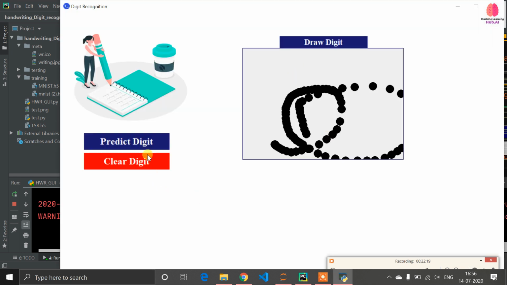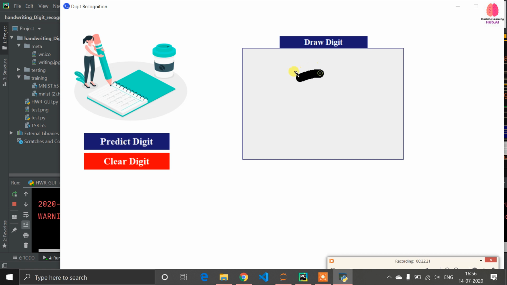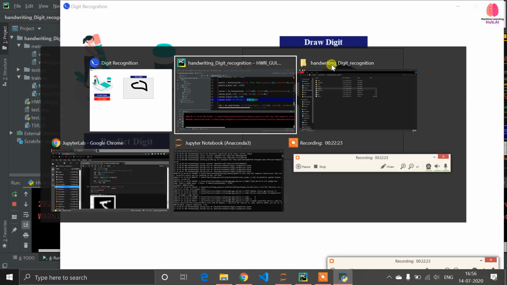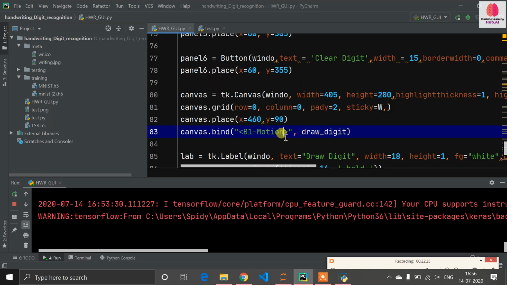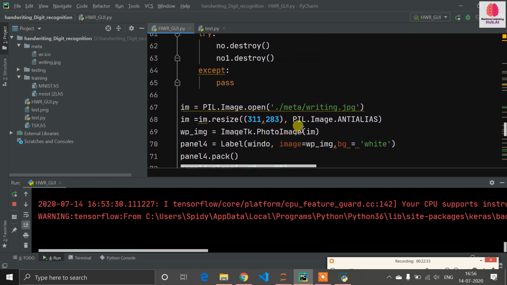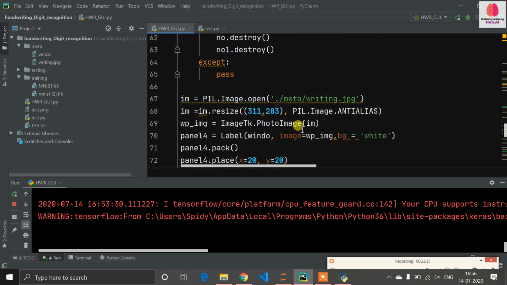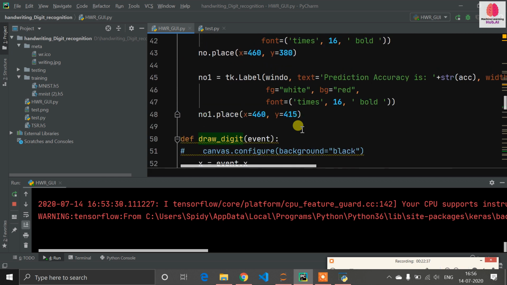So when I click in this area with the left button, it will start the drawing. That's why I initialize my cursor and bind my canvas here using the button motion event. This is the most important step here. So now this work is done. Now let's go to the prediction part.